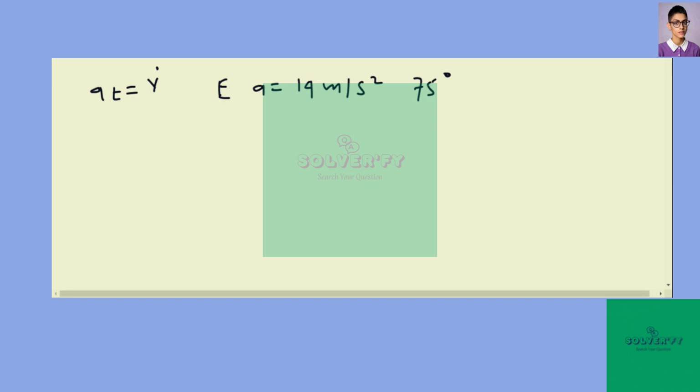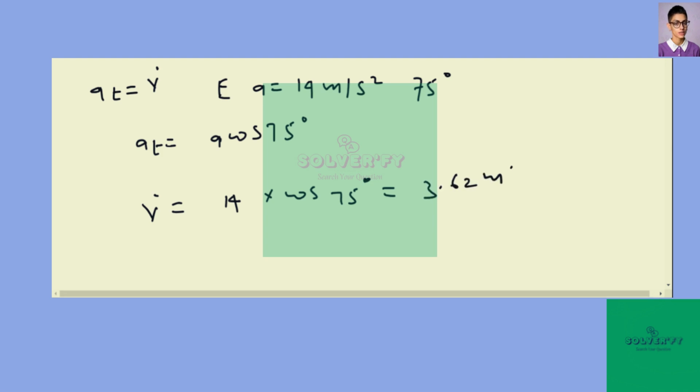With the increasing direction of the time axis, we have tangential acceleration equal to a times cosine of 75 degrees. And so the rate of increase in the train's speed at E, v dot, is equal to 14 multiplied by cosine of 75 degrees, which is equal to 3.62 meters per second squared, right?